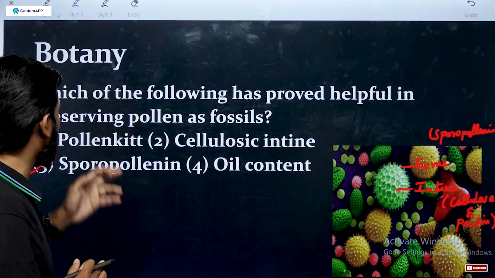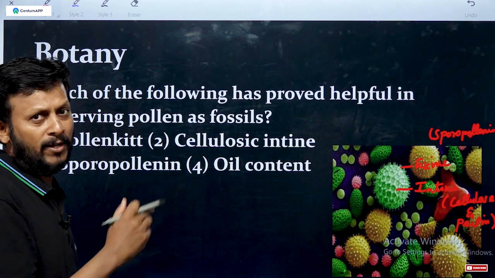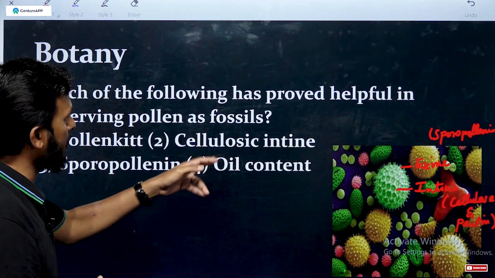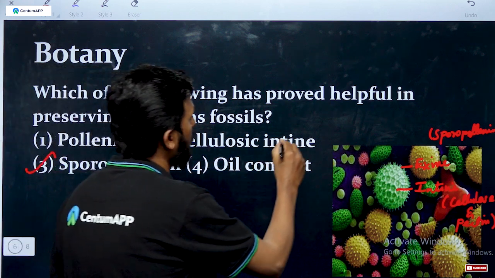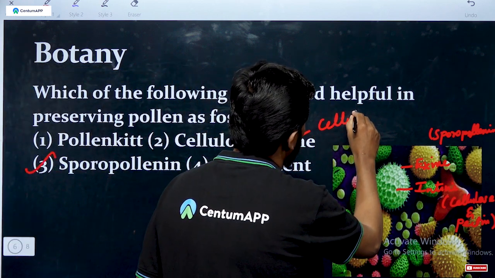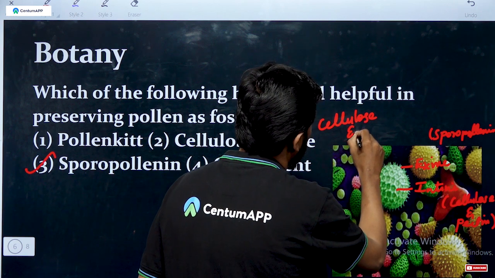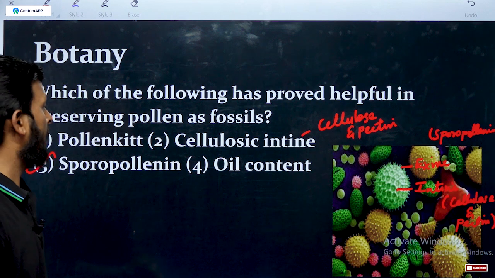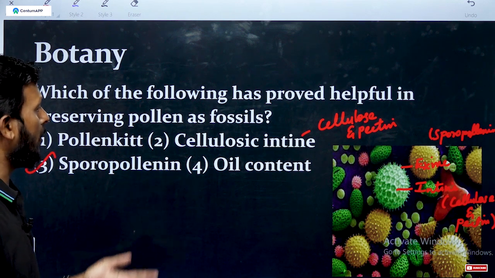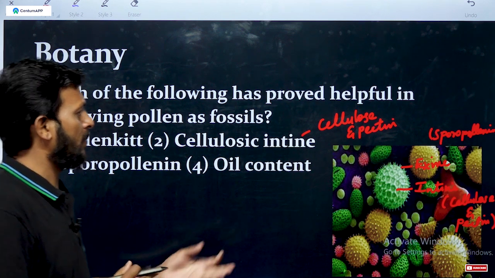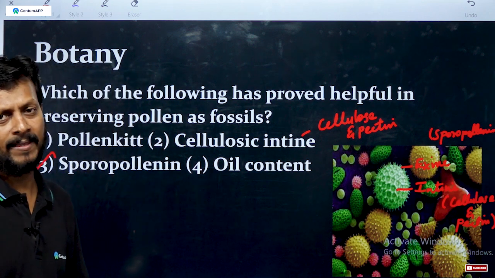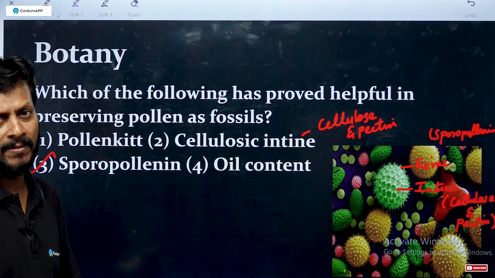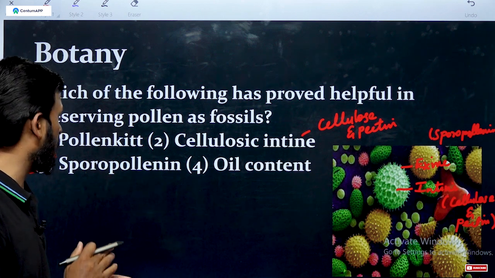Then pollenkitt means insect pollination. The intine is made up of cellulose and pectin. Then oil content: generally pollen is oily in nature. Which option is preserving pollen as fossils? Sporopollenin.